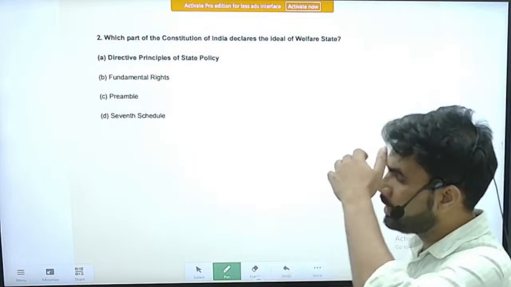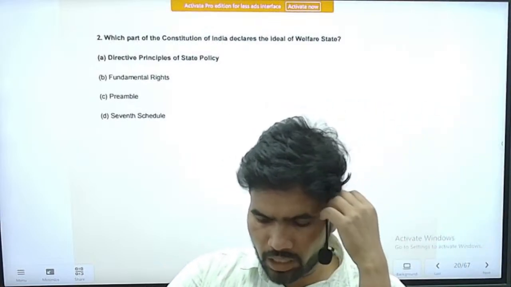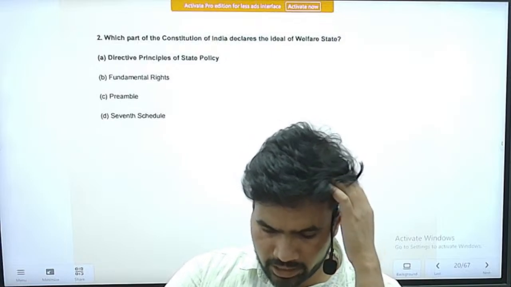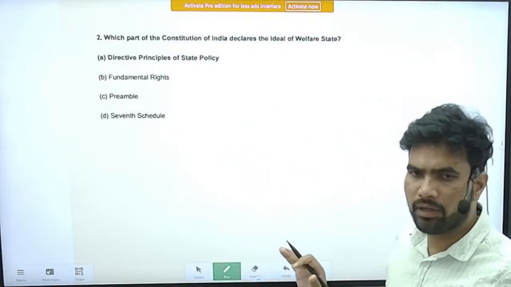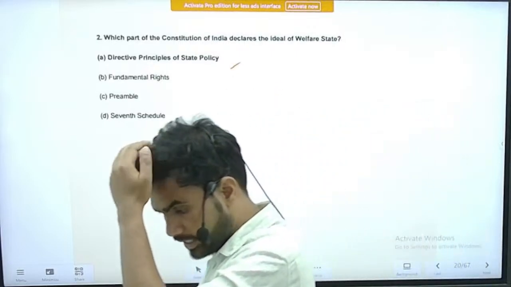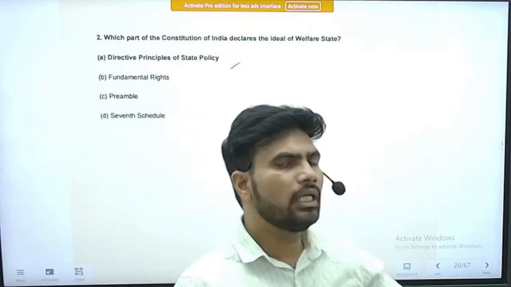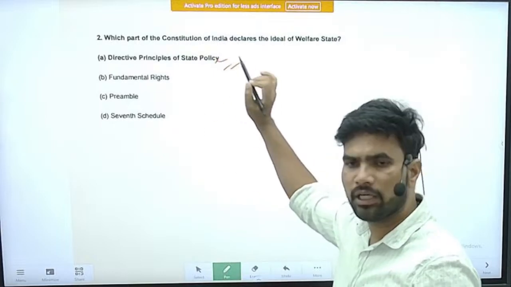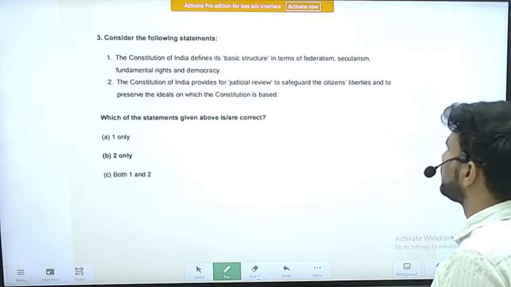Next question, question number 2. Which part of the Constitution of India declares the ideal welfare state? So welfare measures, it is a straightforward and direct question. So the welfare nature of the government, welfare nature of our society, of our country is mentioned in the directive principles of state policy, right? So it is a straightforward and a direct question. Directive principles of state policy.